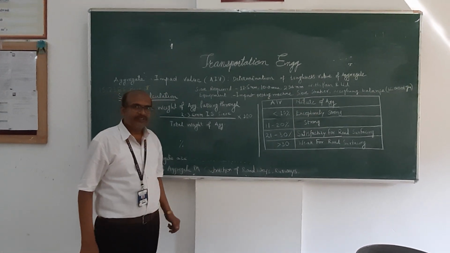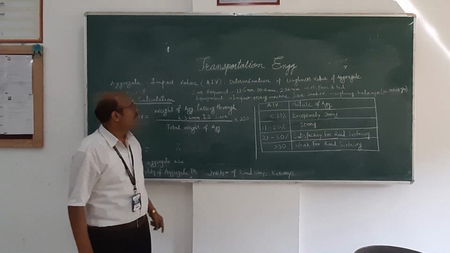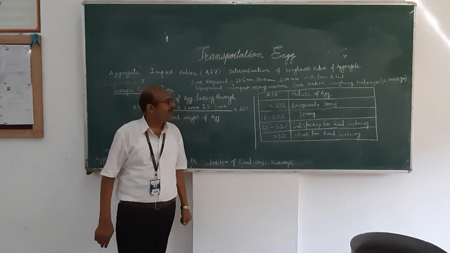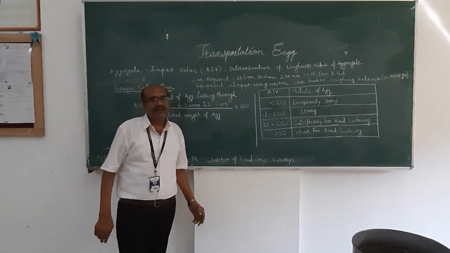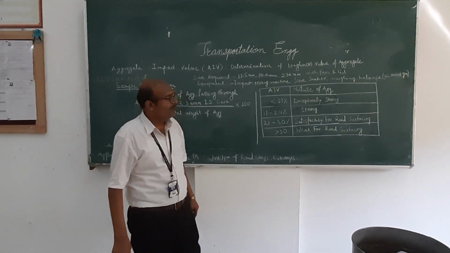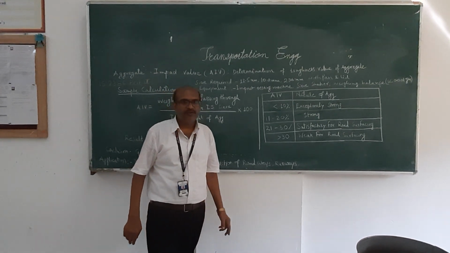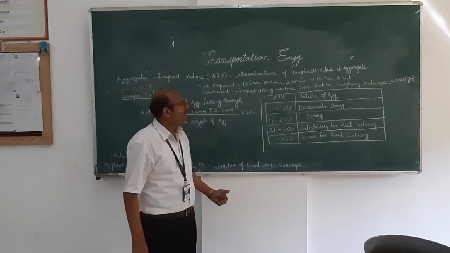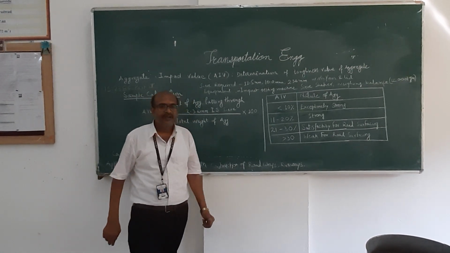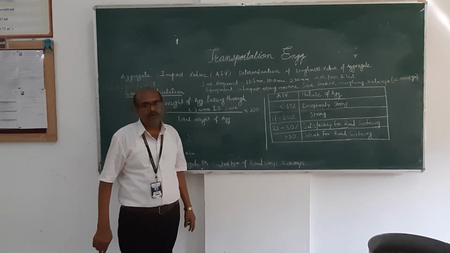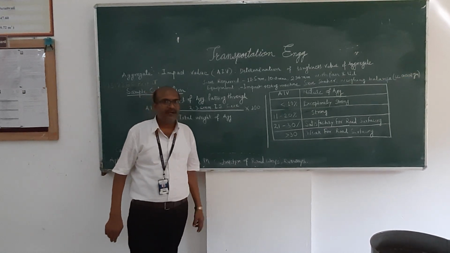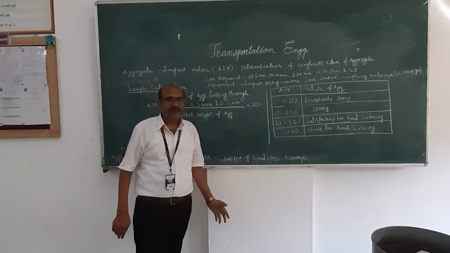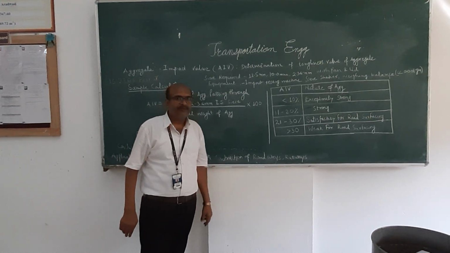For the determination of aggregate impact value, we need some equipment. This equipment is called the impact testing machine. Then we also require a sieve shaker and a weigh balance, whose least count will be about 0.001 gram. Then we also need some sieves: the 12.5 mm sieve, the 10 mm sieve and the 2.36 mm sieve for the determination of grading of the aggregates.